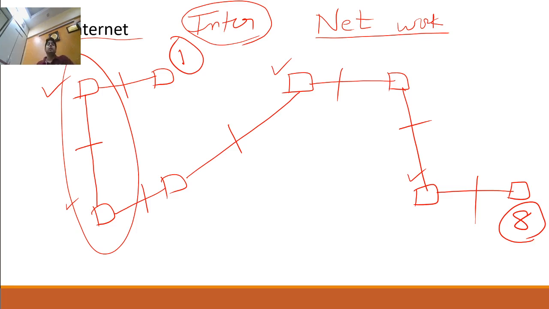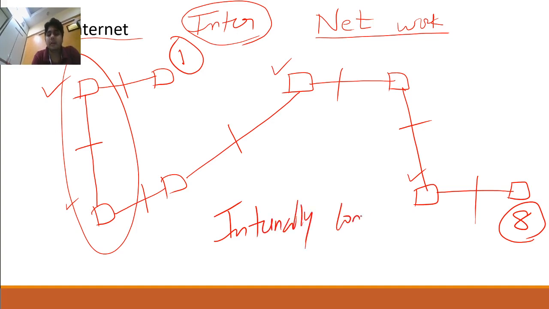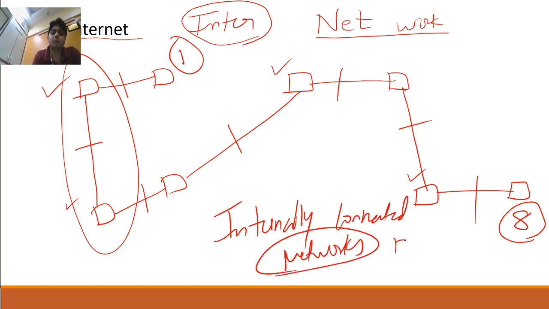So we have done our important term, internet. Internet means internally connected networks. And a network, you know, is two computers connected with each other for the purpose of sharing data and resources.